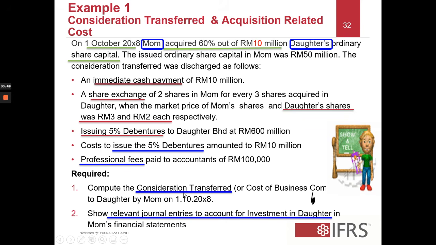You're going to compute that on 1st of October, and 1st of October is the date of acquisition. And you're going to show the relevant journal entries to account for investment in daughter, which is the acquiree. So the acquiree is daughter, the acquirer is mom. We're going to show that in the financial statement, and that will be done in the next video.